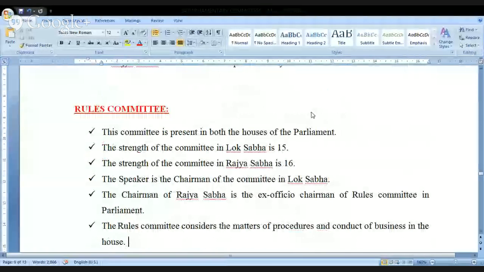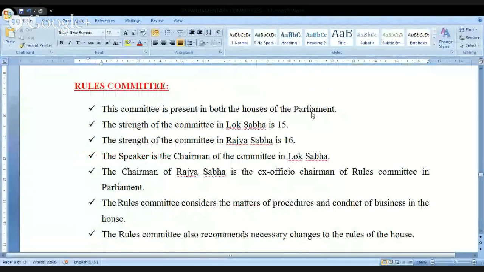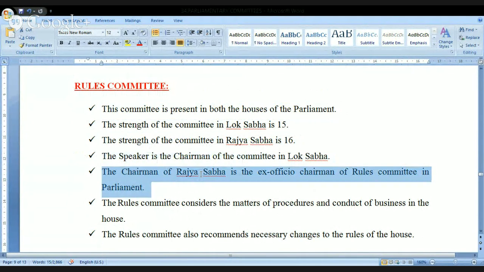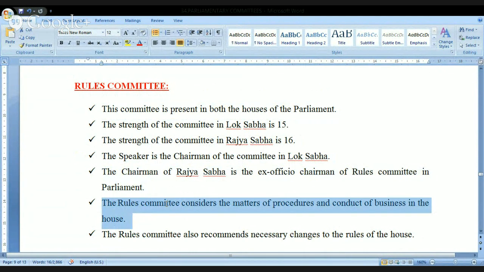Look at this next. Rules Committee. What is this again? This committee is present in both the houses of the parliament. In Lok Sabha, the strength is 15. In Rajya Sabha, the strength is 16. The Speaker is the chairman of the committee in the Lok Sabha, and the chairman of the Rajya Sabha is the ex officio chairman of the Rules Committee in the parliament. The Rules Committee considers the matters of procedures and conduct of business in the house.